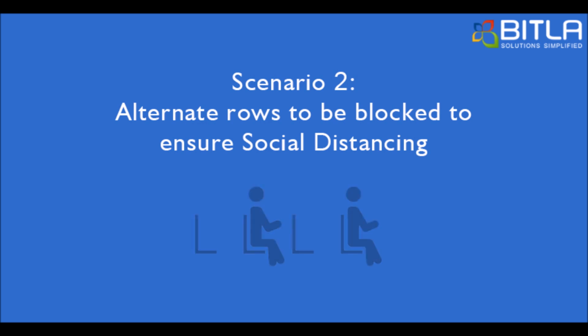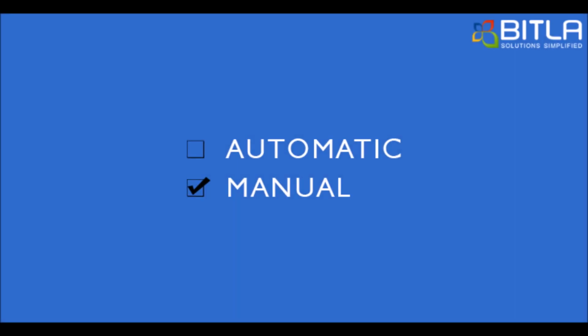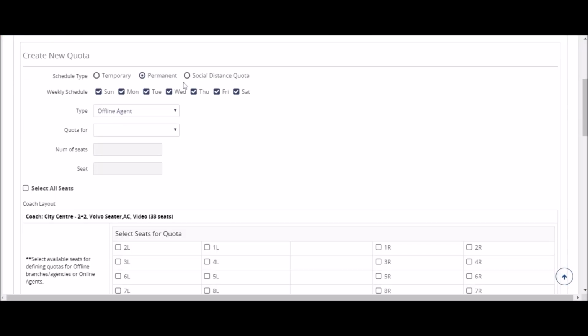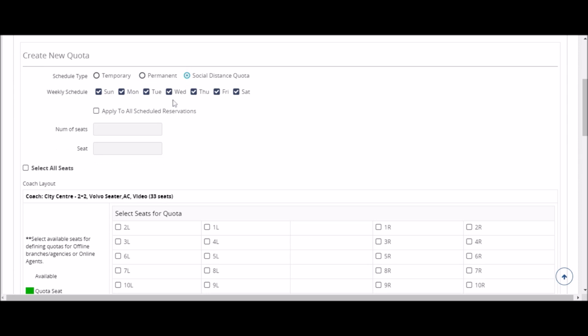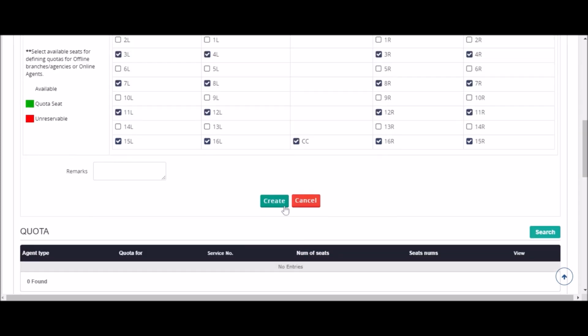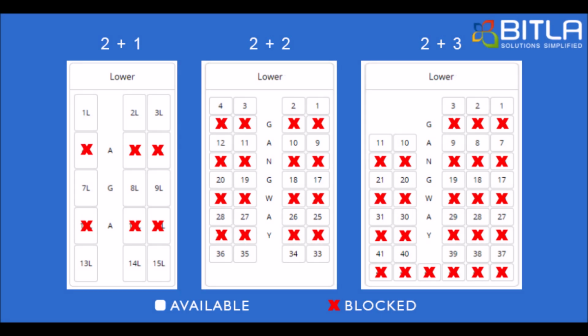If the government says the passengers should be seated on alternate rows only, the configuration type to be chosen is manual, and this is how you can manage the settings as per the regulation. Once you are on the Create New form for quotas, select Social Distancing quota for quota type and the days you would like this quota to be applicable. Under Coach Layout, select these seats and hit Create. This is how the current selection of seats will look like for each of the coach types.